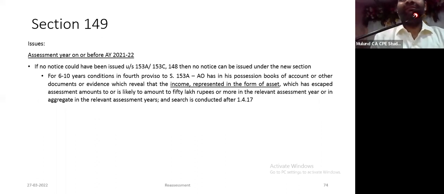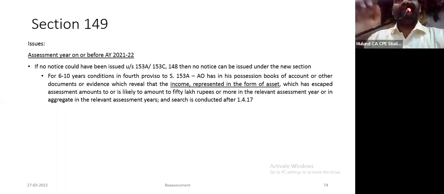But if you look at 149(1)(b), they were amended. Income in the form of asset, expenditure, book entry. So if they want to reopen for assessment year 21-22 or prior years, and under the old 153A, this is beyond 6 years, then not only there has to be an income escaping assessment, but it should be only in the form of assets. They cannot say expense and they cannot say book entry.